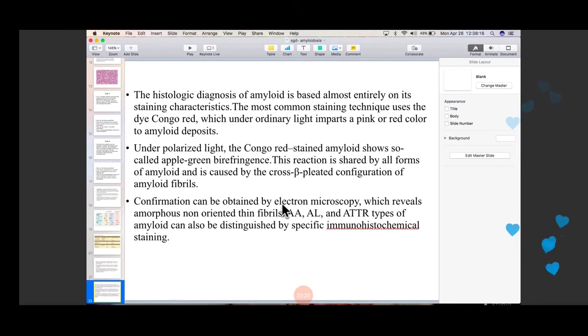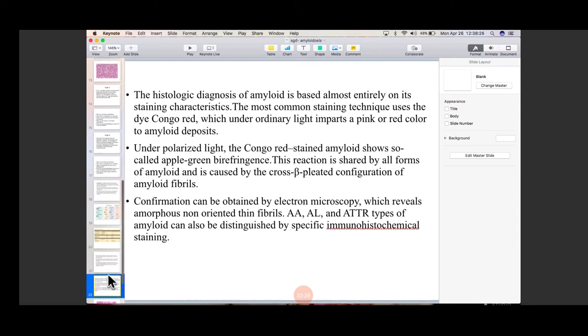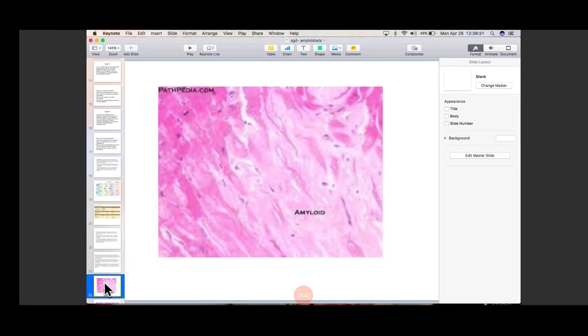Conformation can be obtained by electron microscopy, which is going to show non-oriented thin fibrils. AA, AL and ATTR are the types of amyloid which can be distinguished by specific immunohistochemical staining, which is not important for you, of course. Nobody is going to ask you from that in Viva.